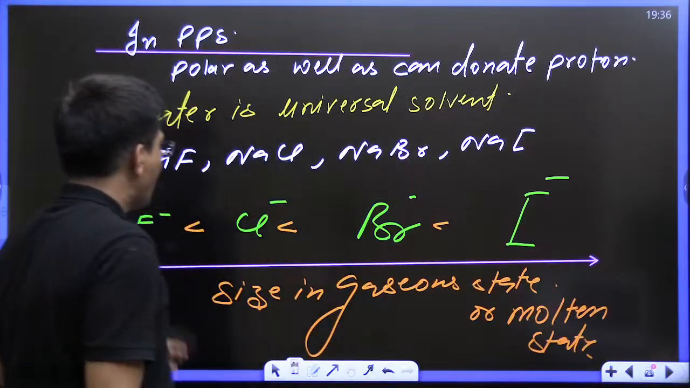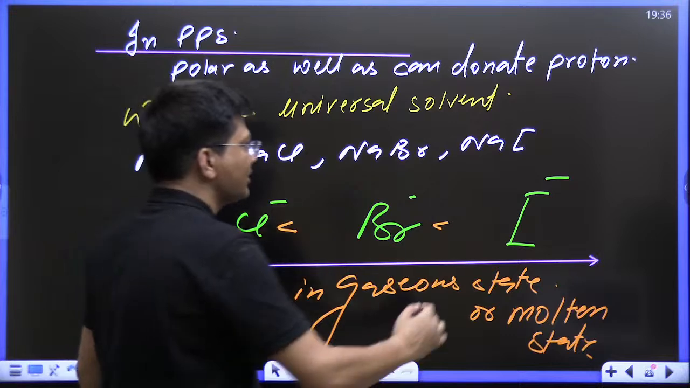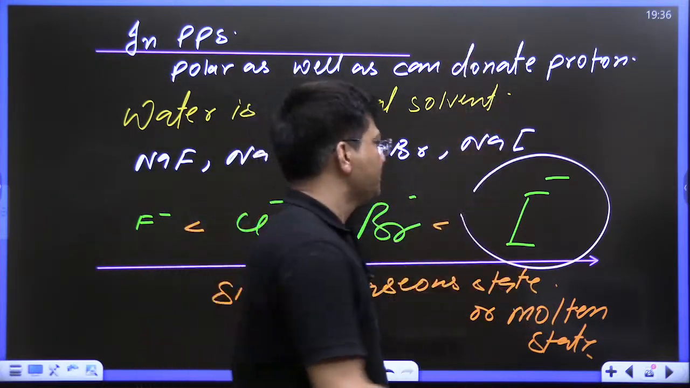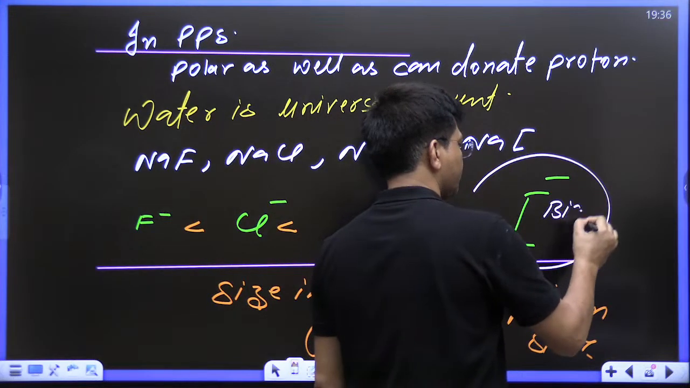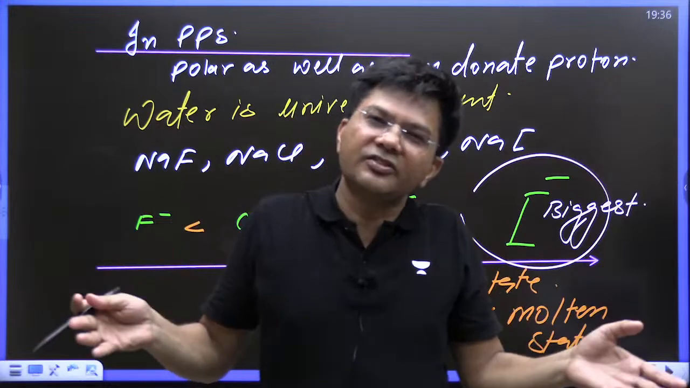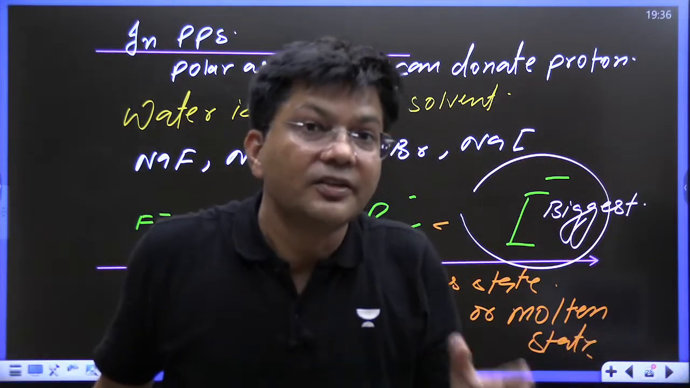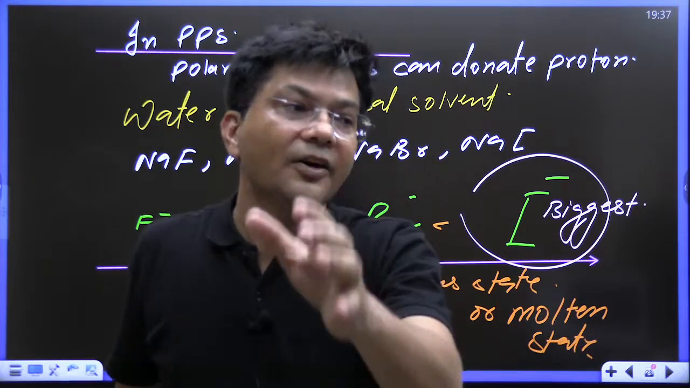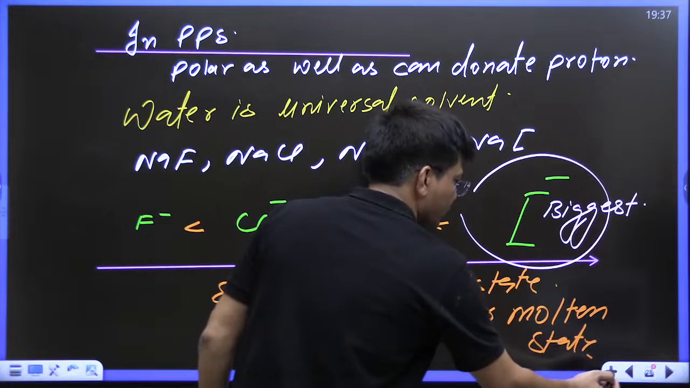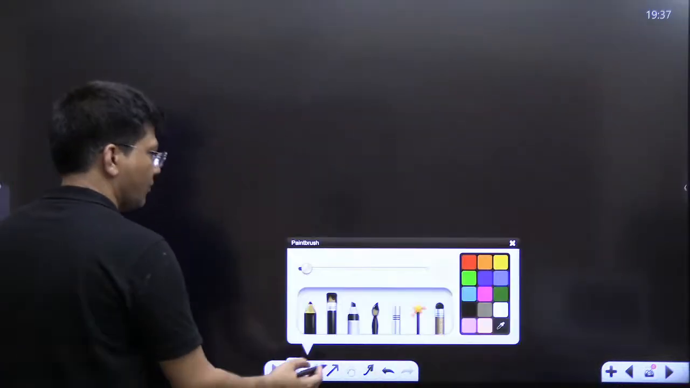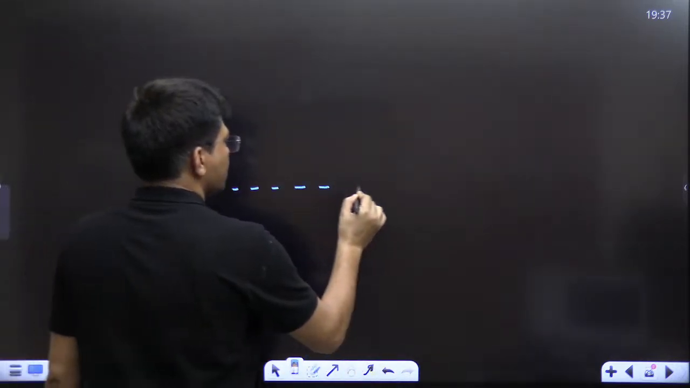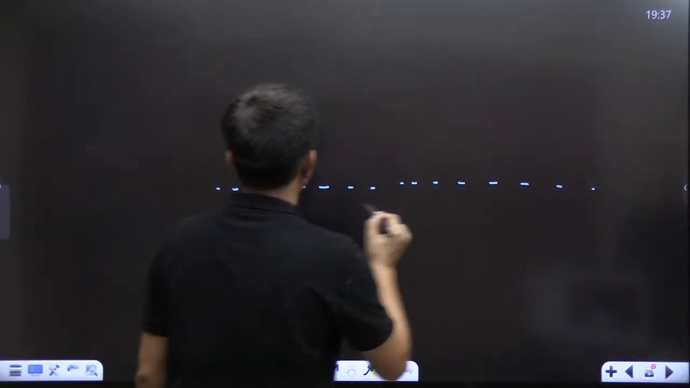Now see, kids, I've told you, in gaseous state, this iodide was saying, hey, I'm the biggest, I'm the biggest. Iodide was always saying, I'm the biggest. But once they have gone inside the water, they all went inside the water. Now see what is going to happen. They took entry inside the water.